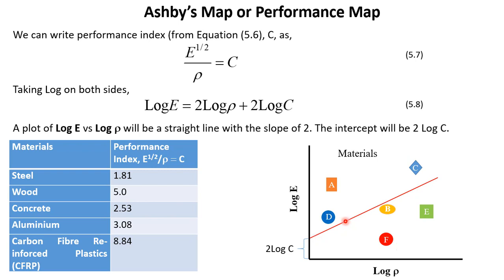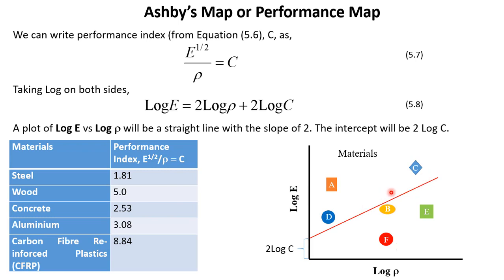Any material which comes above this line is good and can do the performance. That means materials A, D, and C. They have high stiffness and low density or low weight. The materials which are down here are not suitable for this application with the value of C that we have decided. So here the idea is that we should find a material out of these 3 materials which can be used for our application, because all these 3 materials qualify for this application.